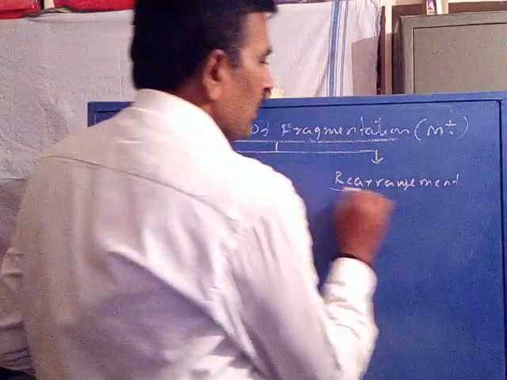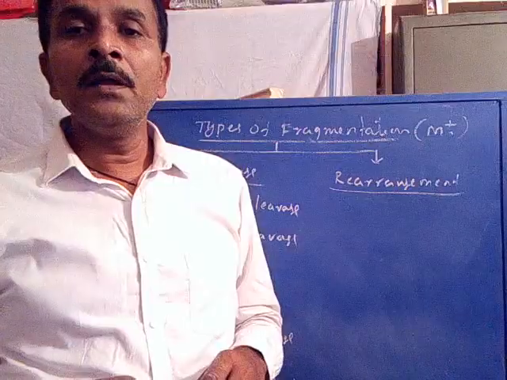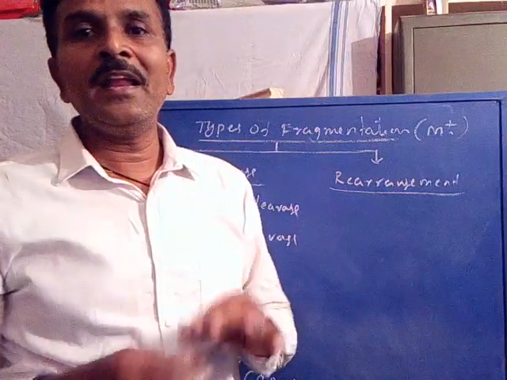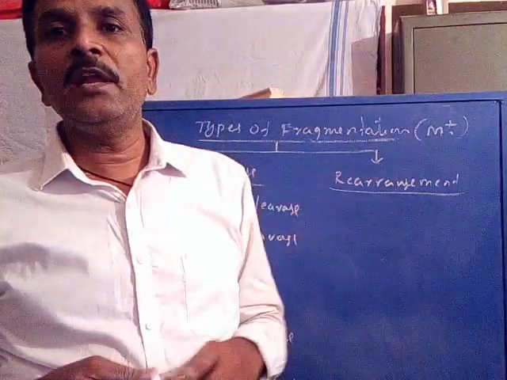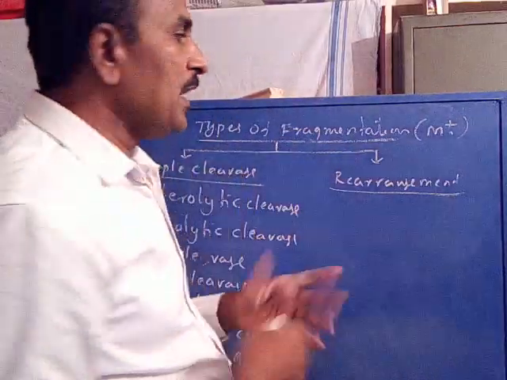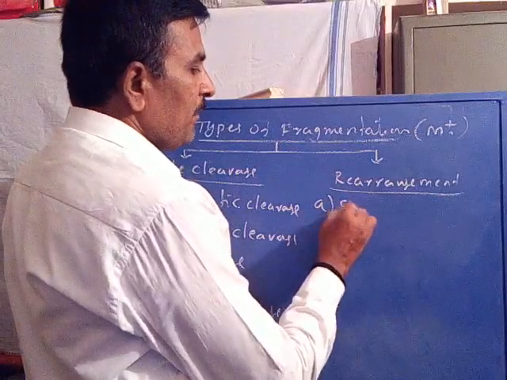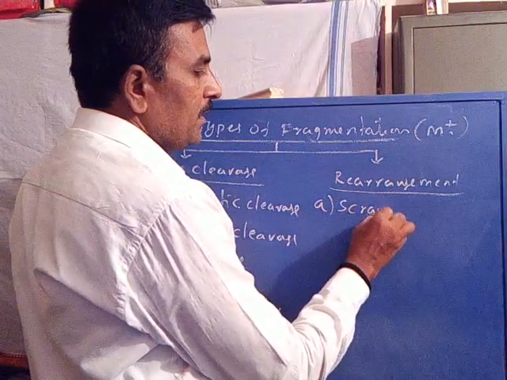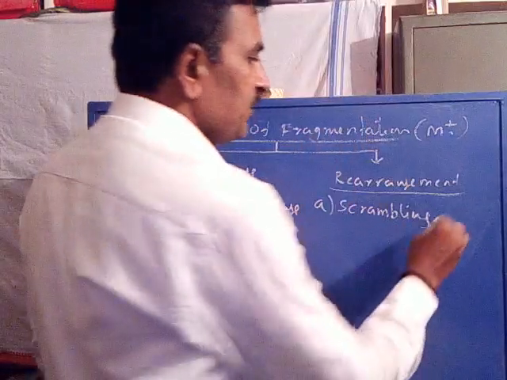Now coming to the second type of fragmentation, that is, molecular ion fragmentation by the process of rearrangement. A molecular ion may undergo rearrangement in order to cleave into smaller species. The rearrangement may include, A, a scrambling reaction.